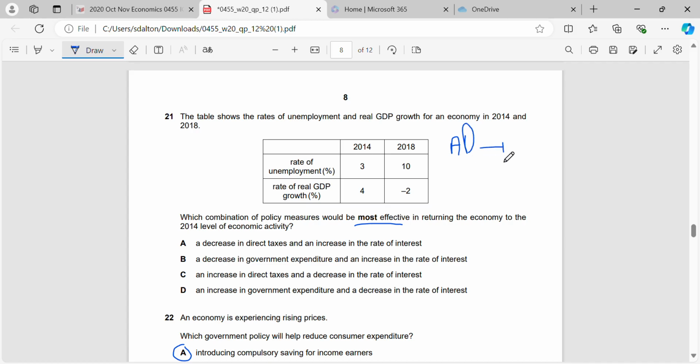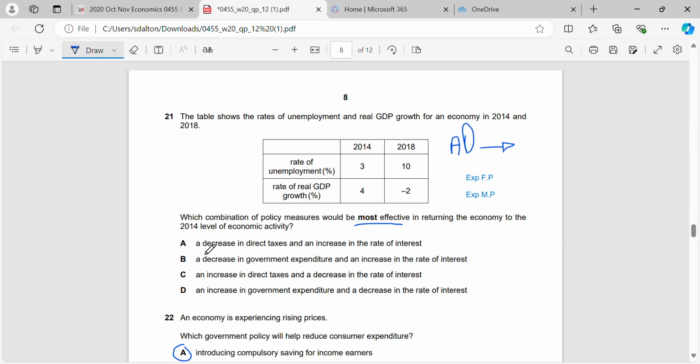Okay, my D is looking a bit funny there. So what are we going to use? We're going to use either expansionary fiscal policy, lower taxes, an increase in government spending, or we're going to use expansionary monetary policy: a decrease in interest rates, an increase in money supply, depreciation of the currency, or a decrease in credit regulations.